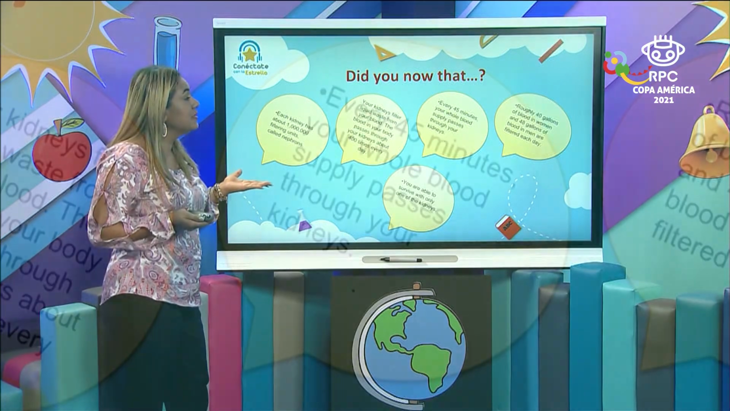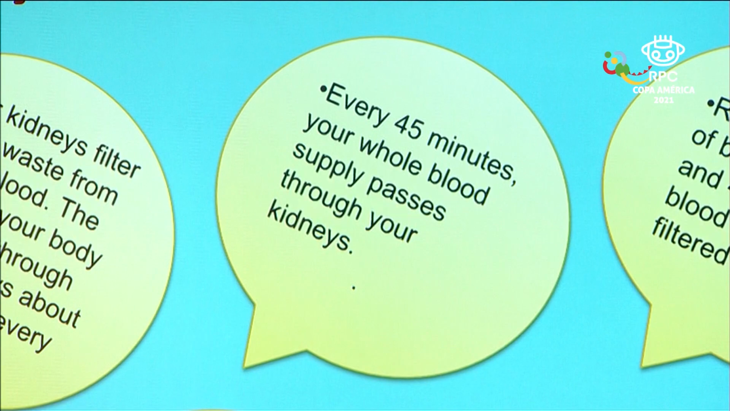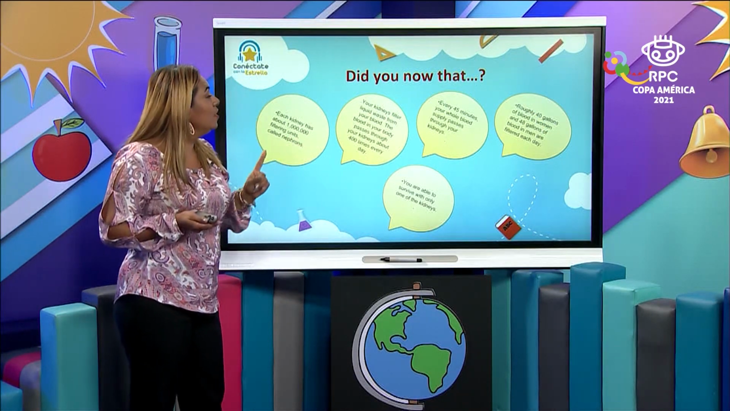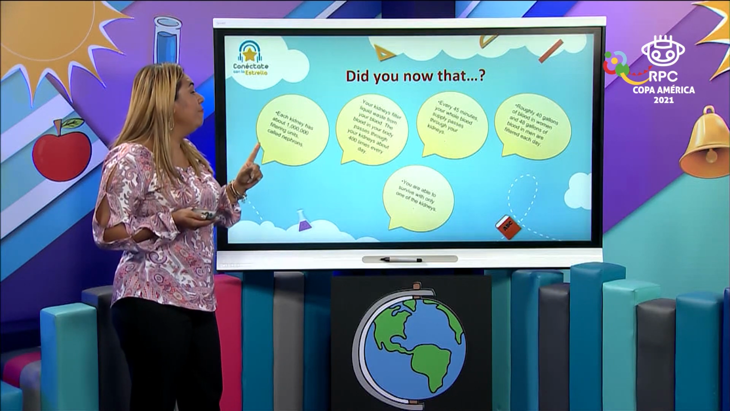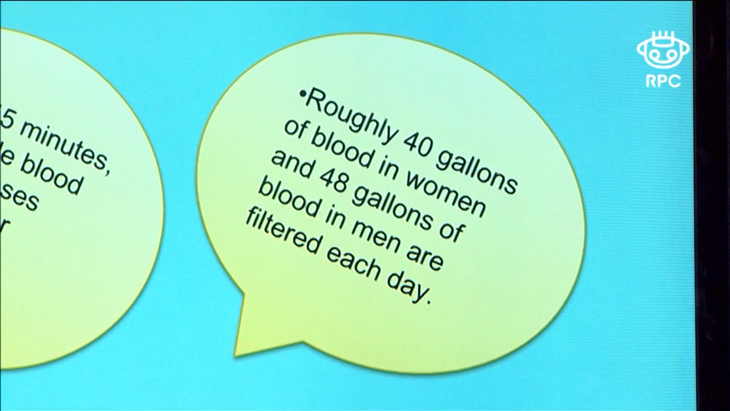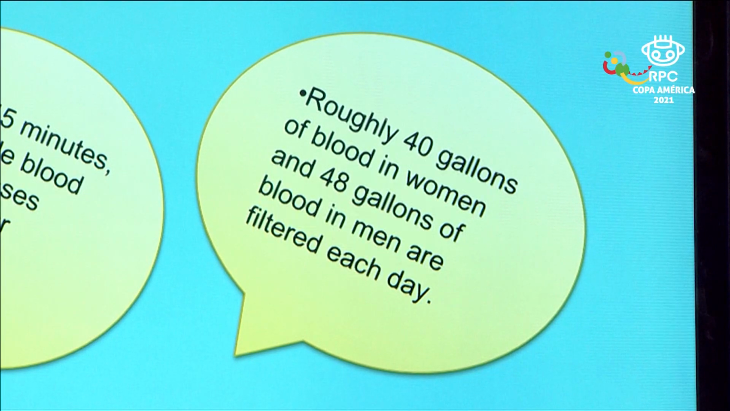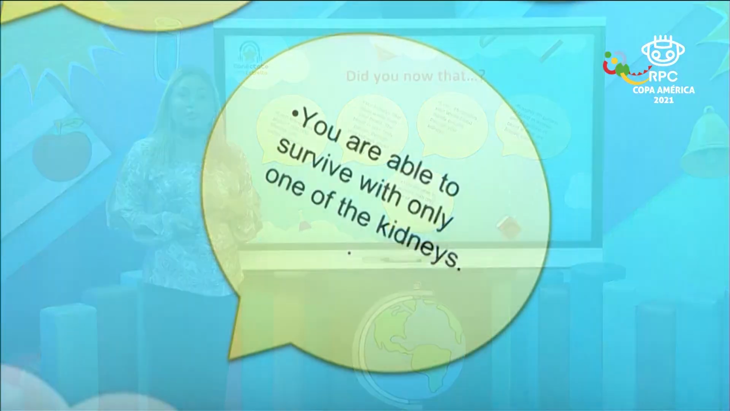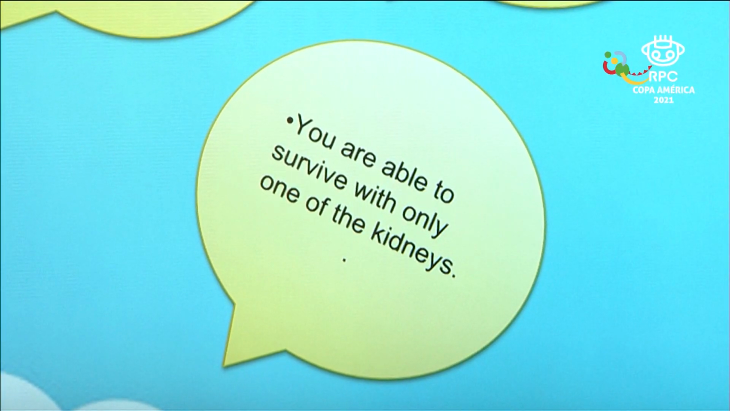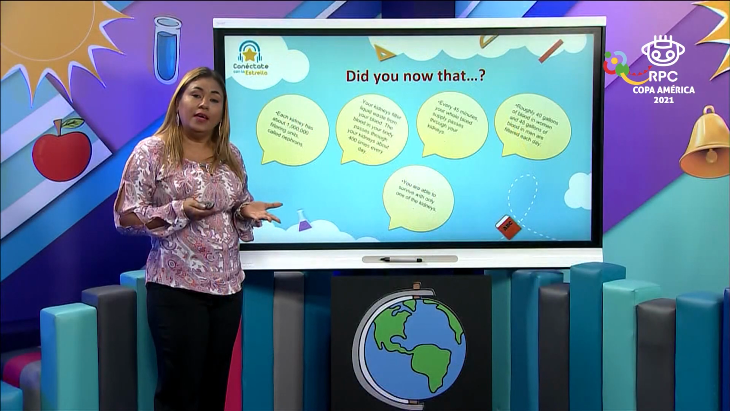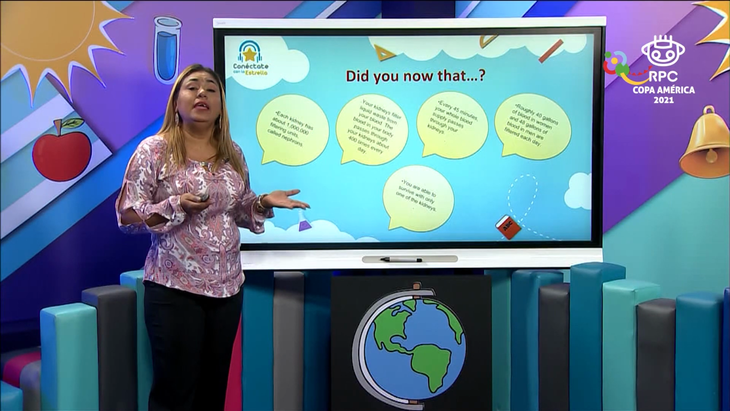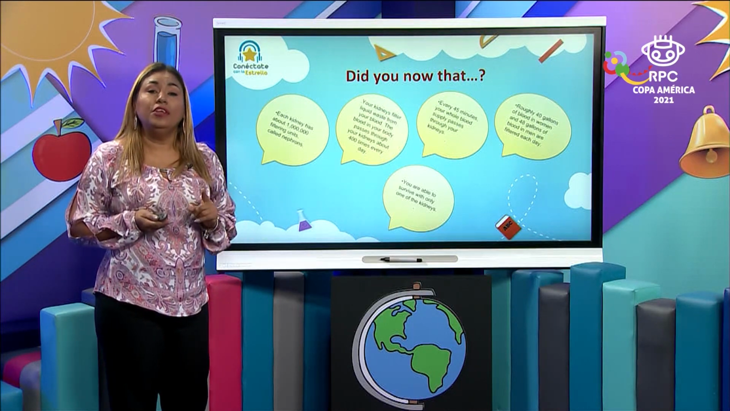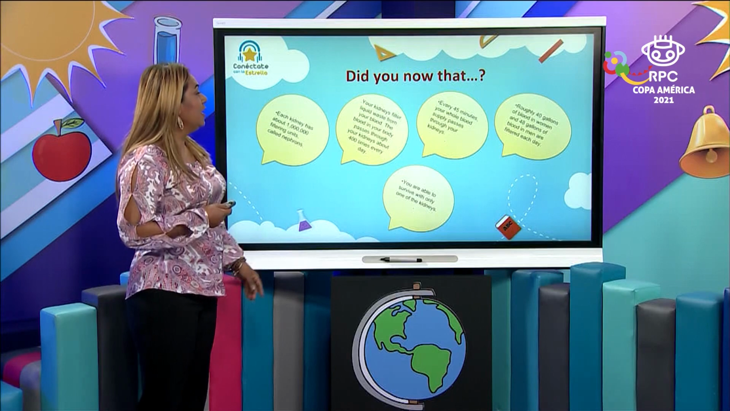Can you imagine that? And the other fact we have found is roughly 4 gallons of blood in women and 48 gallons of blood in men are filtered each day. Wow, too much blood, right? You are able to survive with only one of the kidneys. Very important facts that we have. We have to take care of them. Remember, drinking plenty of water, at least 8 glasses of water, is what you need to drink for having your kidneys healthy.